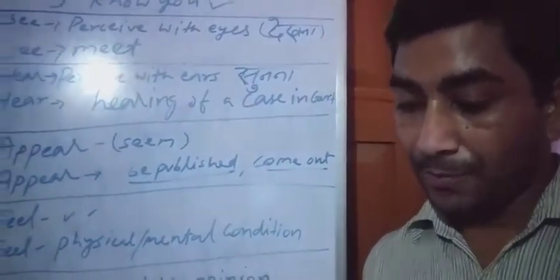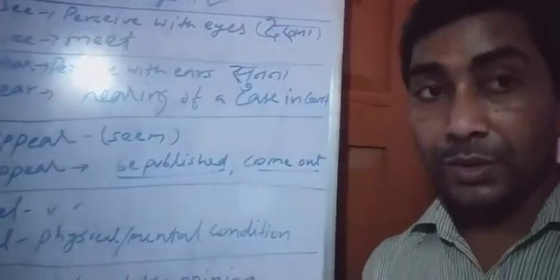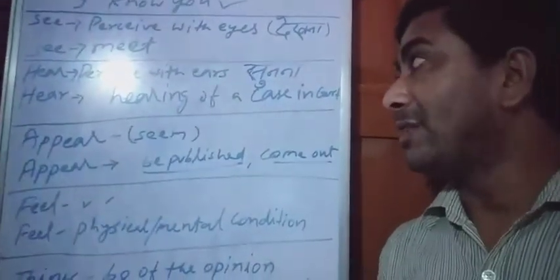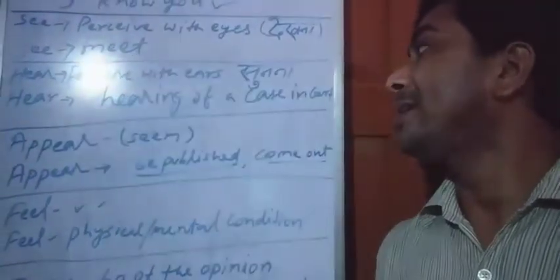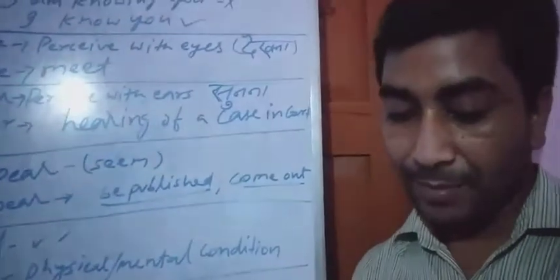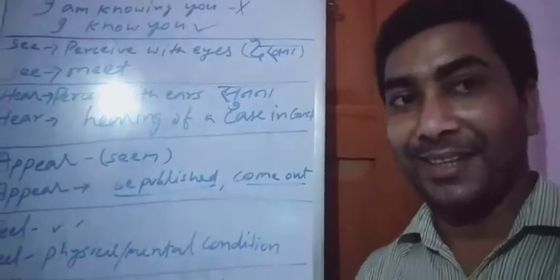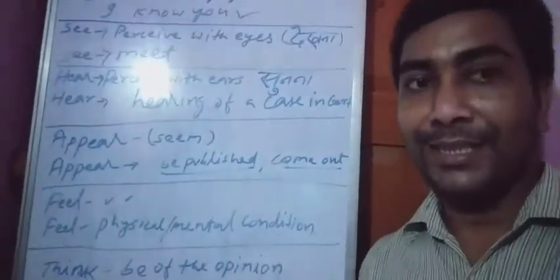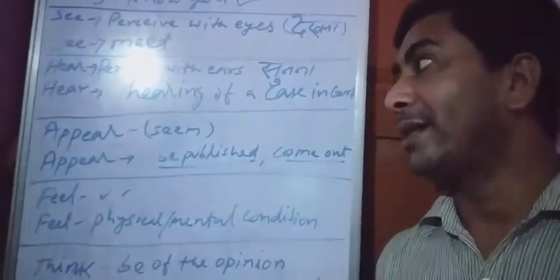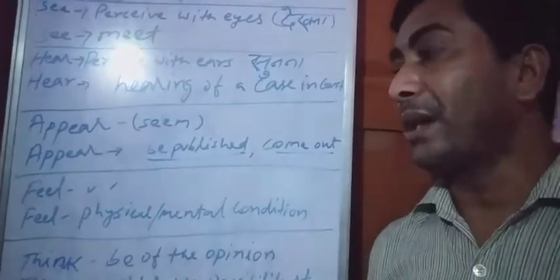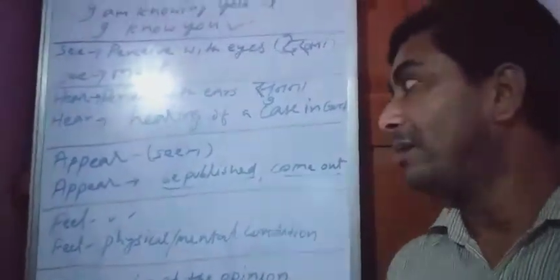Now we can use continuous hearing when hear means hearing of a case in court. Example: the judge is hearing the case today. This is right. Correct sentence.